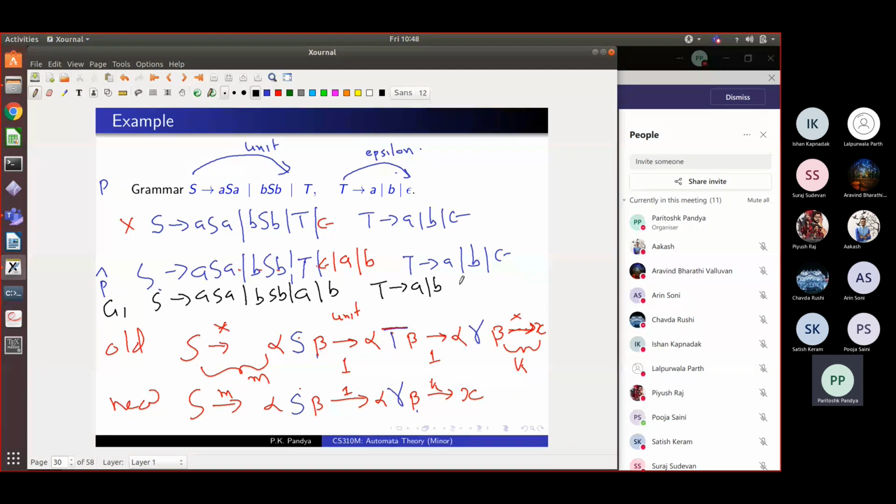Okay, so we will not go through it. There is an easy way to detect which non-terminals are useless. I will not go through it. Somewhere in Cozen you will find it. Okay, but I will leave them be.